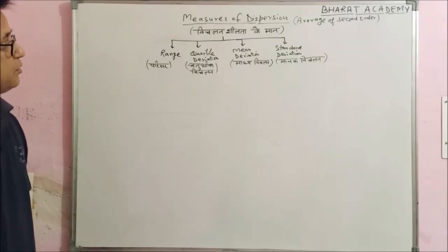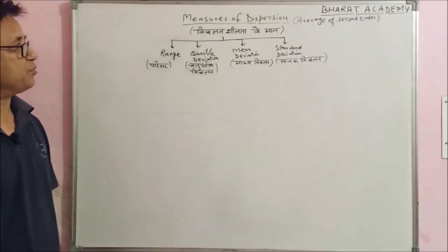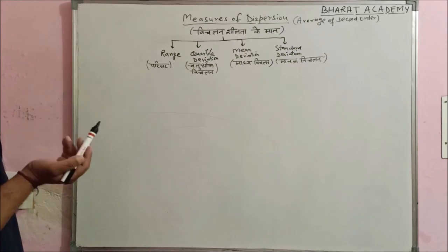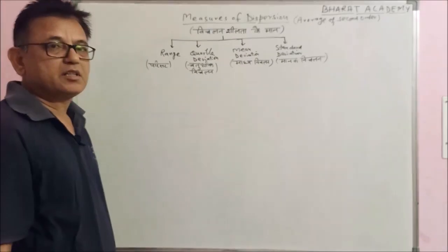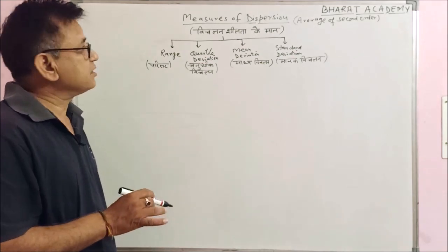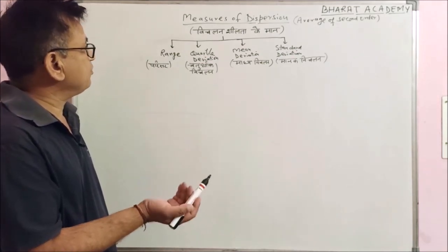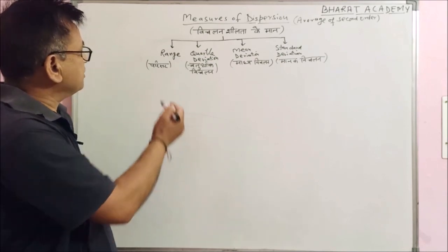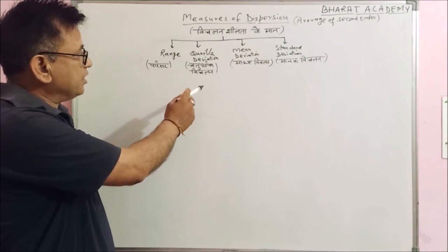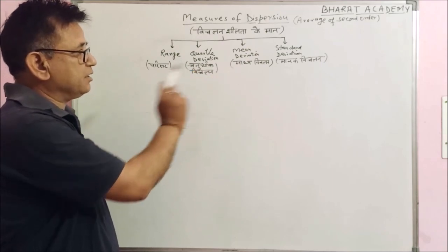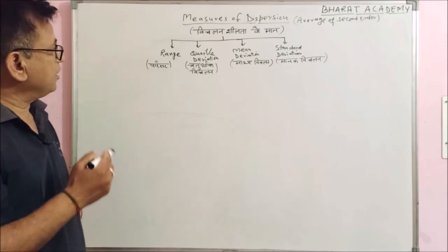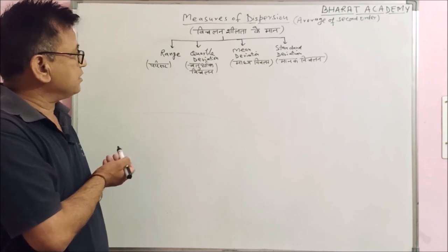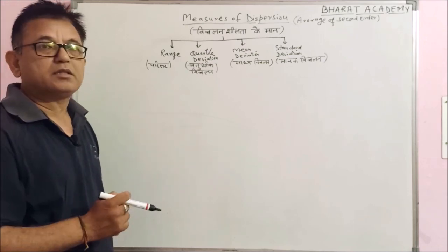I am Manoj Thaplyal and today's topic is again measure of dispersions. This is also called average of second order, and measure of dispersions को हिंदी में विचलनशीलता के मान बोलते हैं. As we have already discussed the different types of measure of dispersions in our last lecture, mainly there were four types: first is range, second is quartile deviation, third mean deviation, and fourth one is standard deviation. We discussed range and quartile in our last class, and today we will take mean deviation and standard deviation.